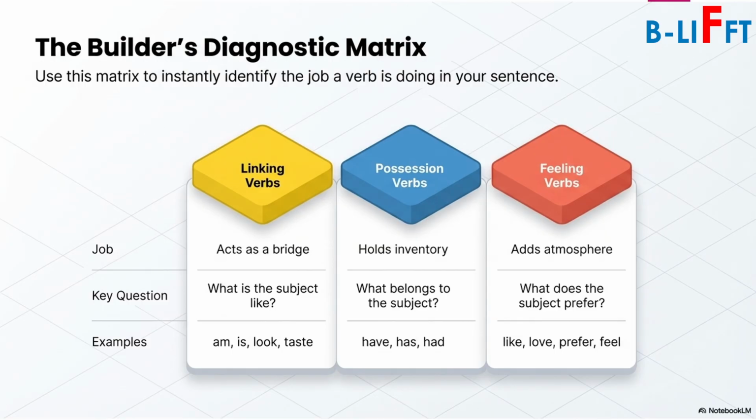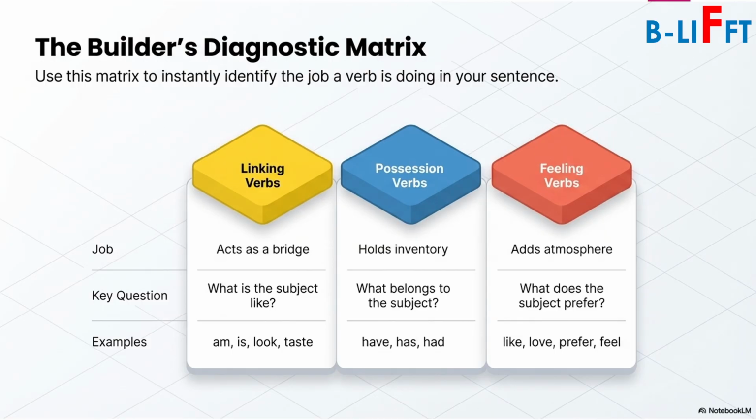Here we have a sum up of the lecture. First we have linking verb, second possession verb, third feeling verb. What is the job of linking verb? Act as a bridge. What is the job of possession verb? It shows possession, inventory. What is the function of the job of feeling verb? It adds atmosphere. Key questions: what is the subject like?